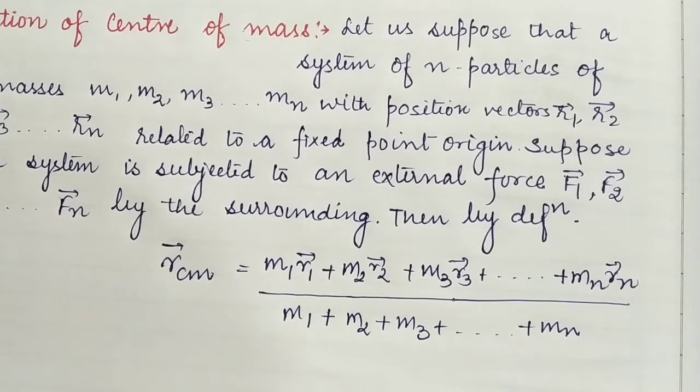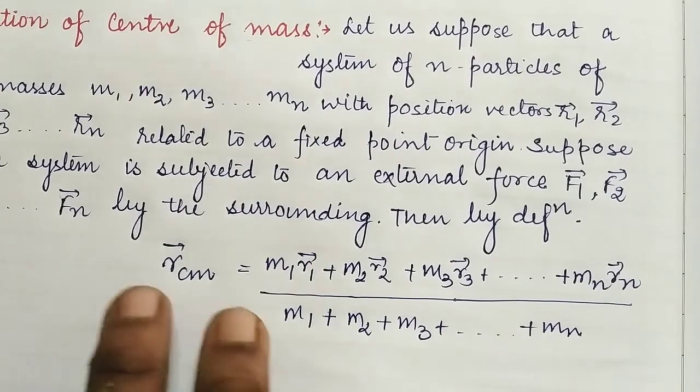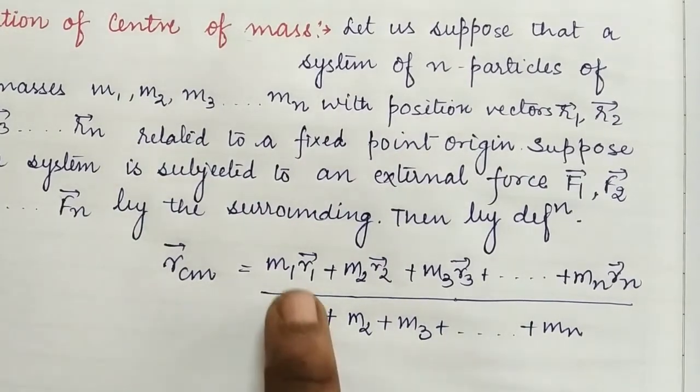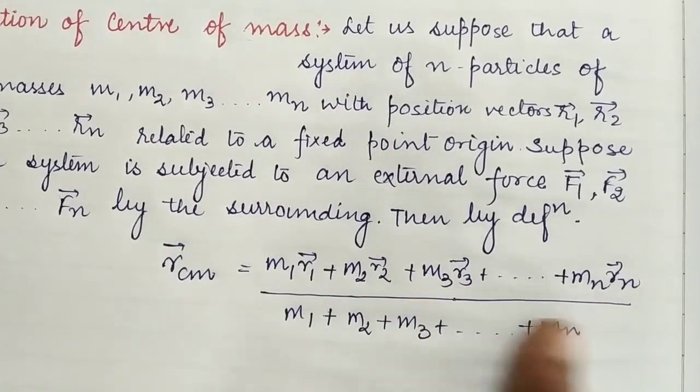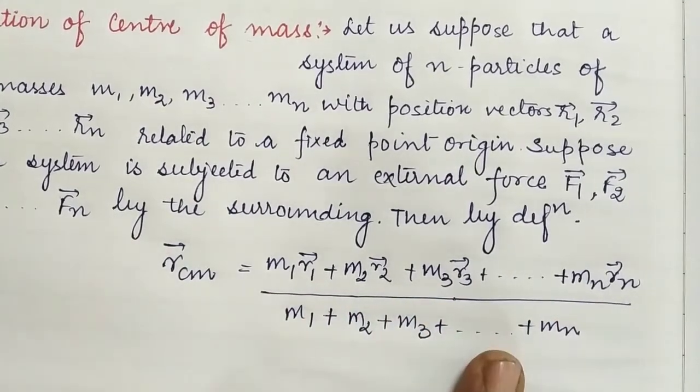Now when a force is applied to the system, f1, f2, f3 and fn will be the forces exerted on the system by the surrounding. Then with the definition of the center of mass, we can conclude m1 r1 plus m2 r2 plus m3 r3 up to mn rn upon the total mass of the system.